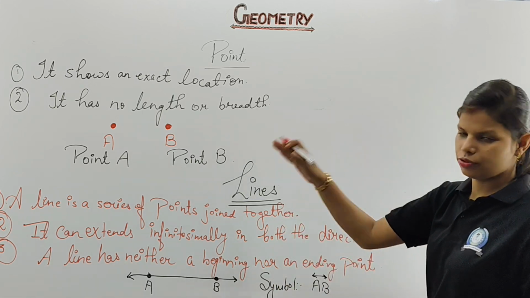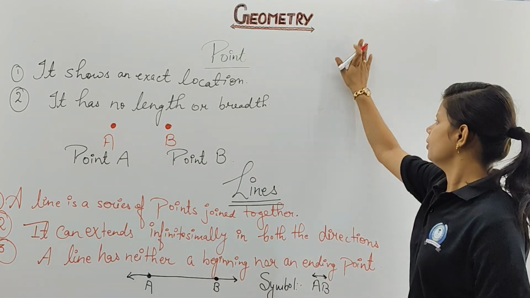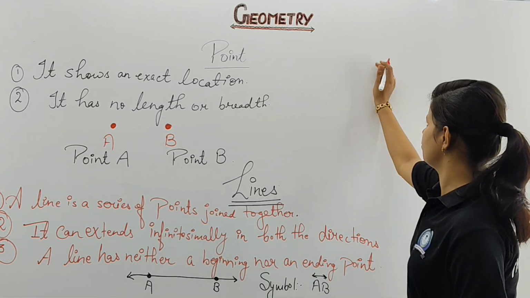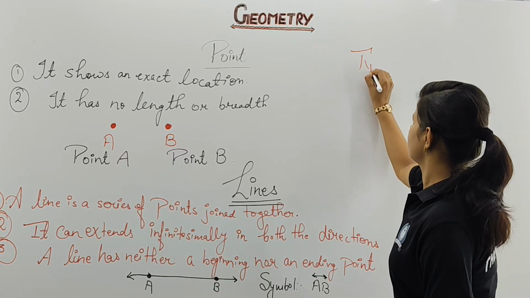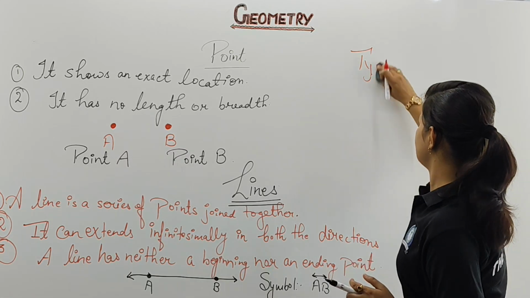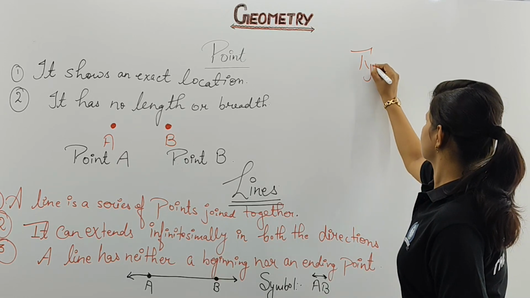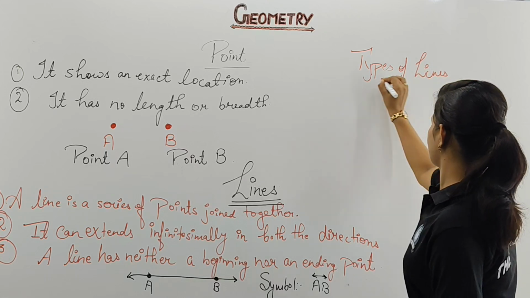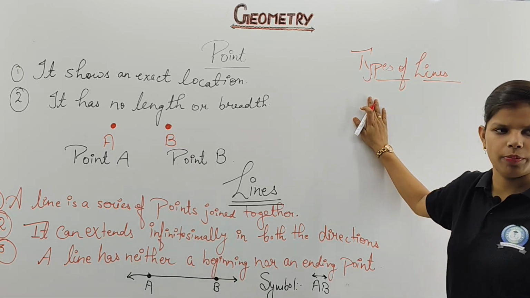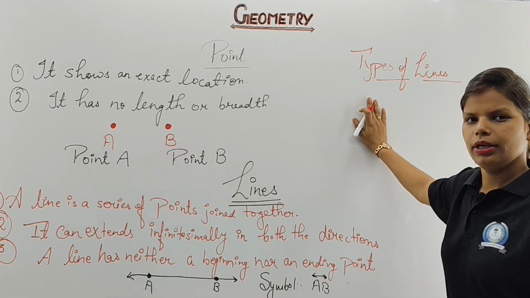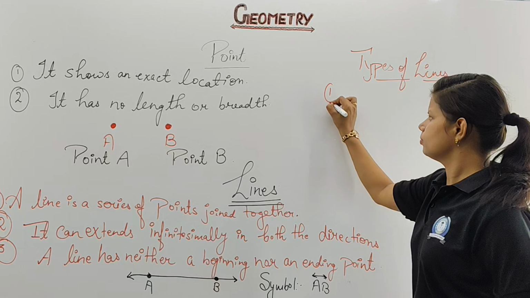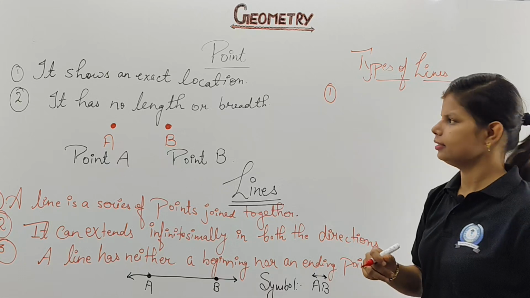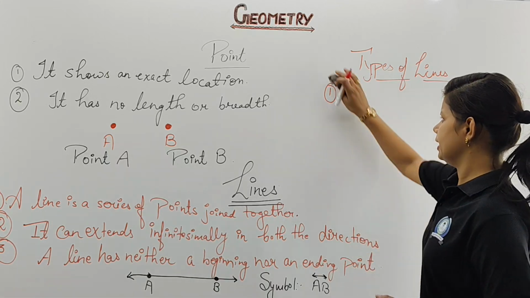Now next we are moving on. I think when you flip the pages, you will see the topic covered is your types of lines. That I will explain in brief. But first of all, I would like to tell you what the types of lines are. So we have 5 types of line. Here it is your rough part. I'll go with the proper detailing of this one. Clear, no? Now, first type is your, I'll just draw the image here to make you understand. Clear? First is your straight line.